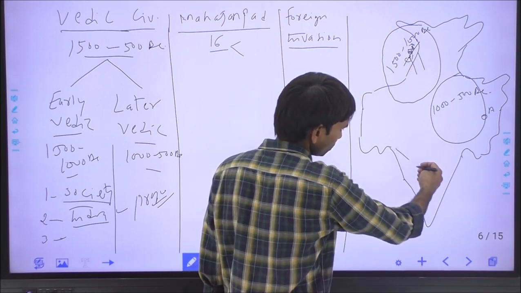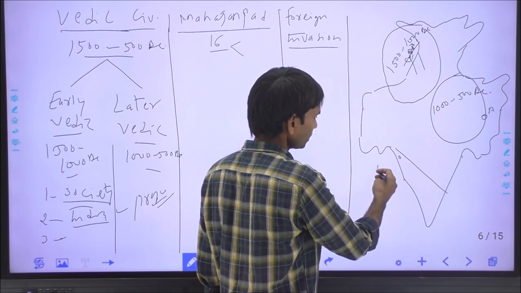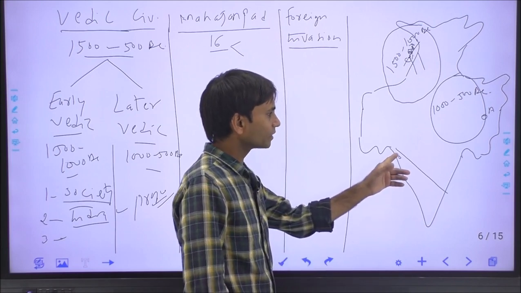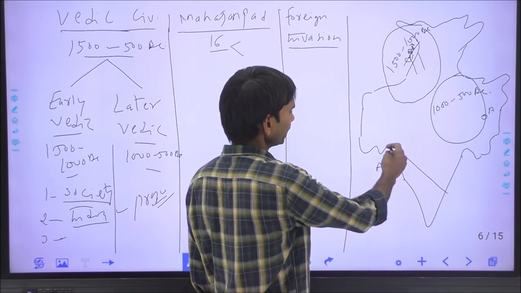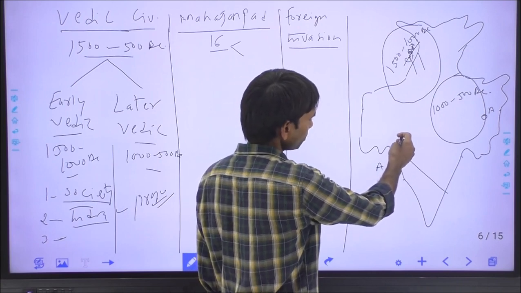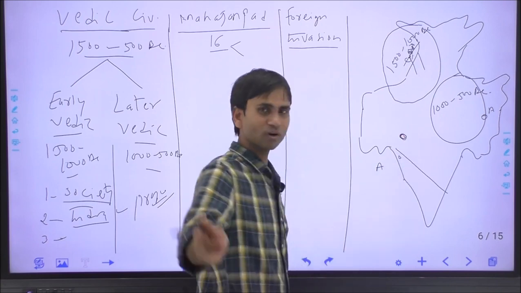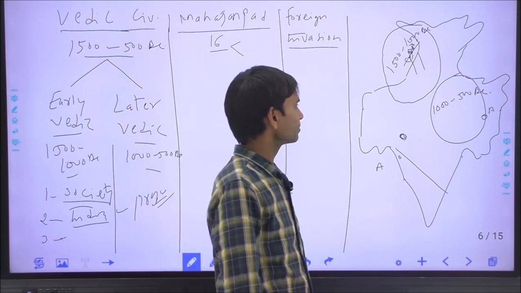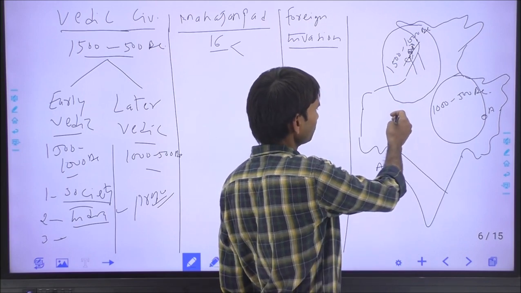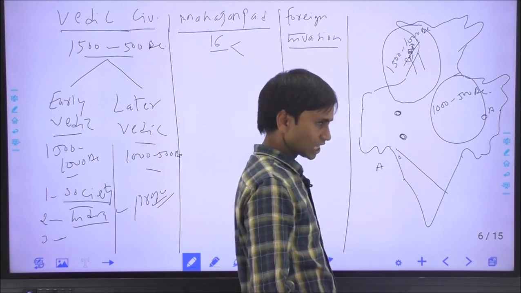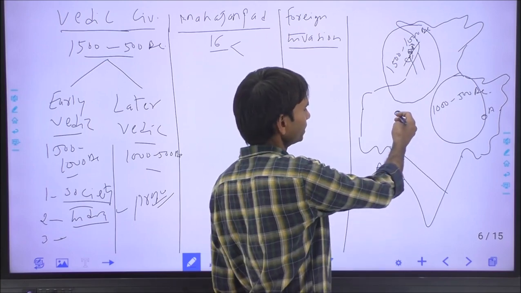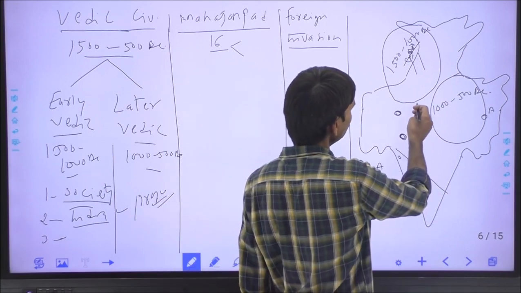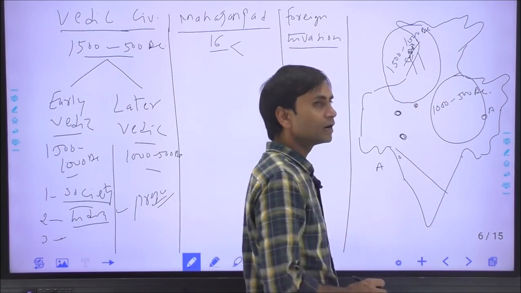In South India, this was the only Mahajanpad, Asmak. Patan or Potli was its capital. It was located on the bank of the Godavari river, and above the Asmak, this was the Avanti Mahajanpad. It had two capitals. The northern capital was Ujjaini, and the southern capital was Mahismati. There was a single Mahajanpad in Rajasthan surrounding Jaipur. This was the Matsya Mahajanpad, and it had Biratnagar or Bairat as its capital, and this was the Surasena Mahajanpad, very close and neighboring to the Matsya Mahajanpad.